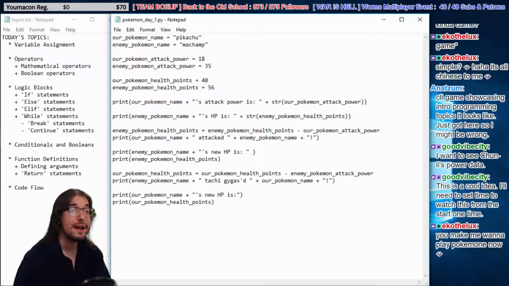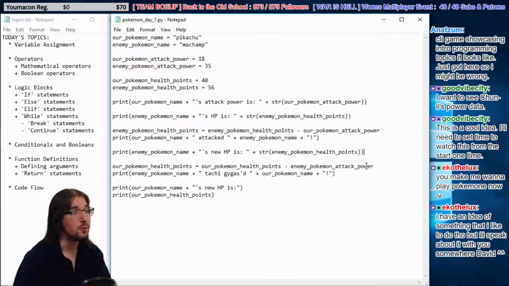We're going to add in the string version of enemy Pokemon health points, and then get rid of this line. Don't need that print statement anymore. We're going to use one last one right here. We're going to add in the string version of our Pokemon's health points.